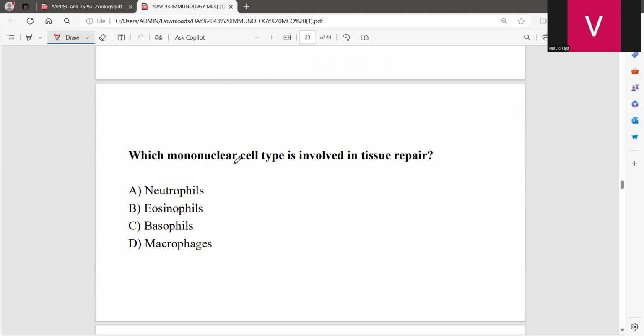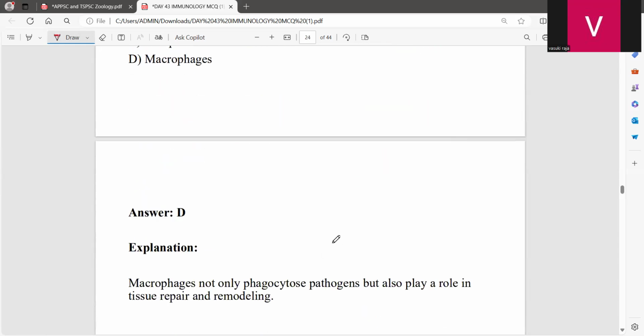Which mononuclear cell type is involved in tissue repair? Once again, here it will be the mononuclear cell type, so you can easily come to the conclusion that it will be the macrophages.